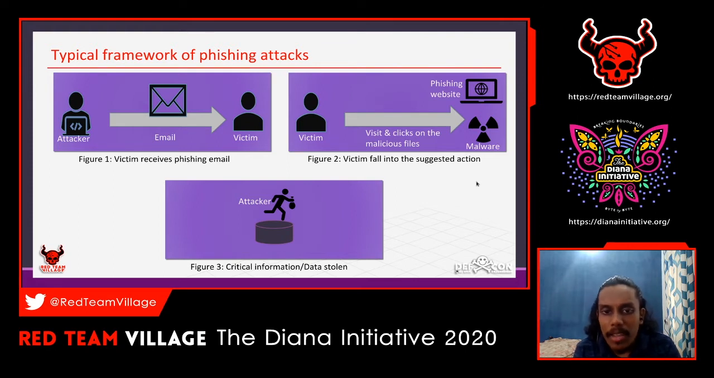Then his account gets compromised. So the third figure is like the jackpot for the attacker. He got the critical information, the user's data has been stolen, and the user has been compromised. So the attacker can do whatever he wants with it. This is the typical framework, or method, for a phishing attack.